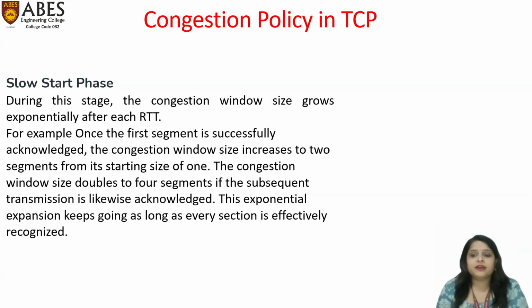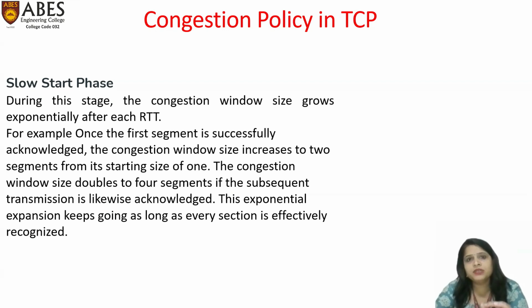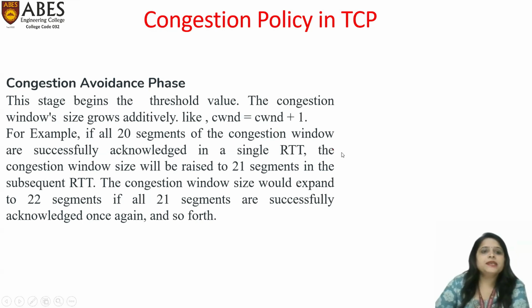So what happened in that case? The sender is again eligible to send 8 segments and receive 8 acknowledgements. After receiving 8 acknowledgements, again the sender window size will increase to 16. So the congestion window size increases in an exponential manner. In the slow start phase, there must be some threshold value to stop this phase. When the sender window reaches its threshold value, the slow start phase will stop. So this is the first phase of congestion policy. The second phase of congestion policy is the congestion avoidance phase.